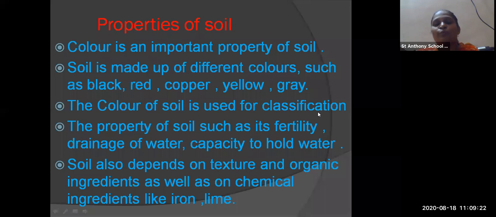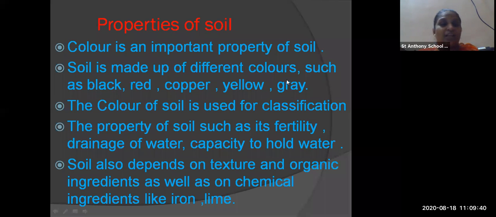So the most important property of soil is color. It is used for classification of the soil. Now, what is the other property of soil? Fertility, drainage, and water-holding capacity. If the soil is fertile, then only you can cultivate